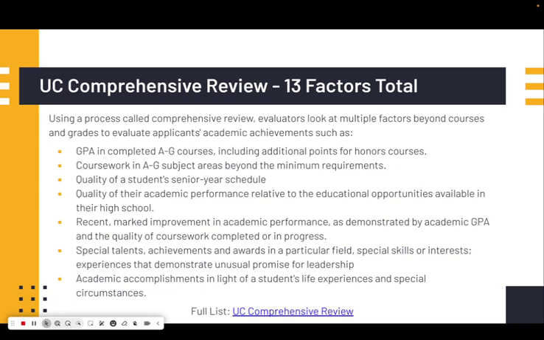There are, however, 13 factors total that the UCs have in order to evaluate and make decisions on admissions.